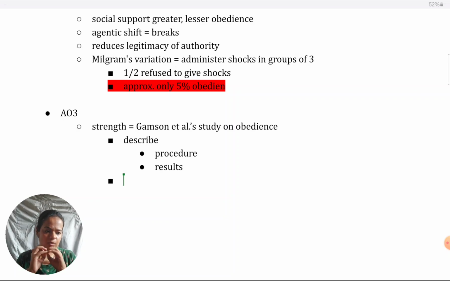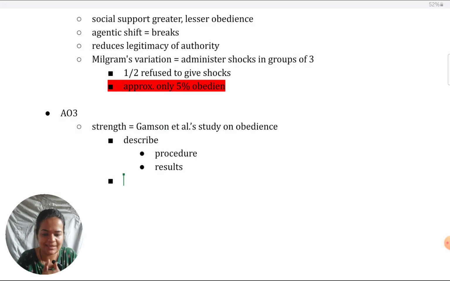And because of the social support which they received from each other, that is from other members of the group who were doing the discussion, they were able to refuse the authority of the program authority, in the sense that he was conducting the program and he had got them there. So in that sense he had power and authority over them. They were able to refuse and disobey that programmer because they had the support of each other. Now, this would be your description, of course, briefly.